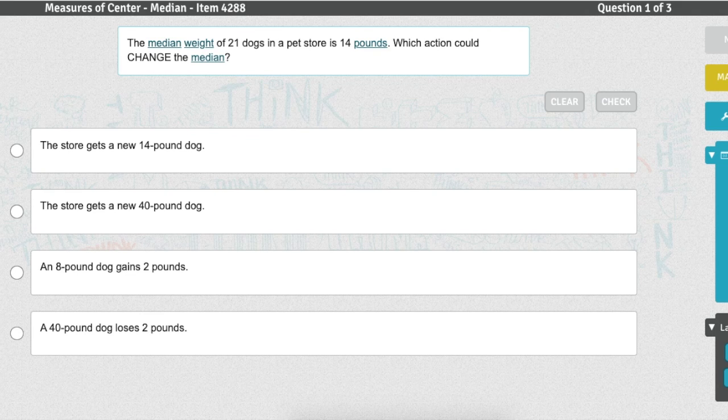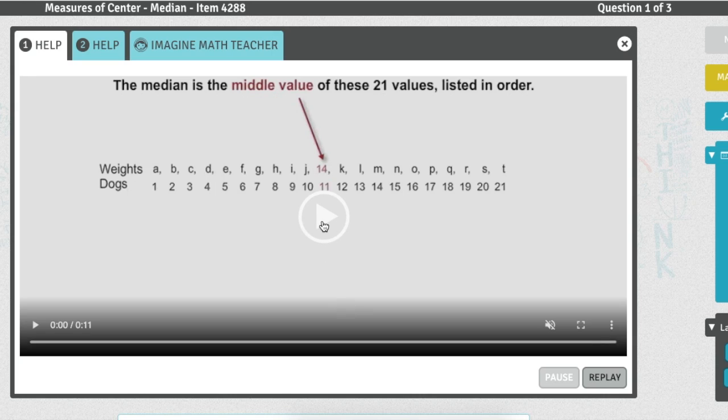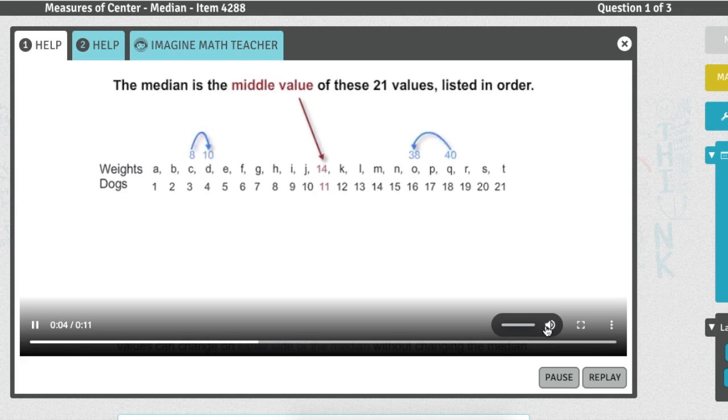So let's look at the math help really quick just to make sure that we're on the right track. Middle value of 21 values, listed in order. Values can change on either side of the median without changing the median. Look for an action that does change the median. Okay, so hopefully that helps.